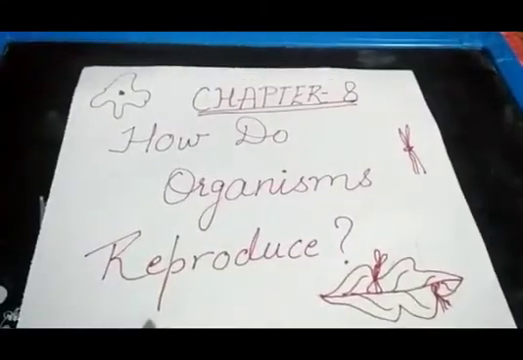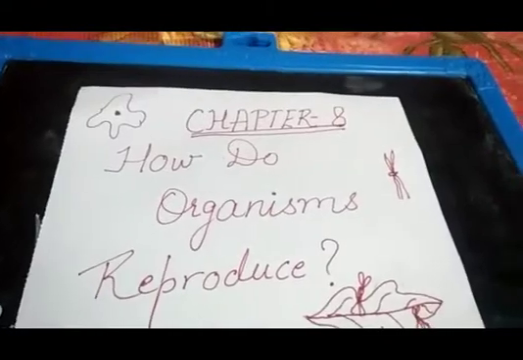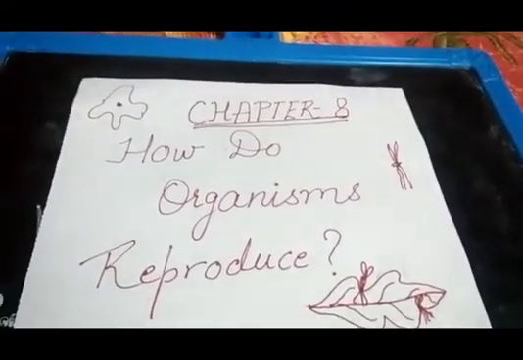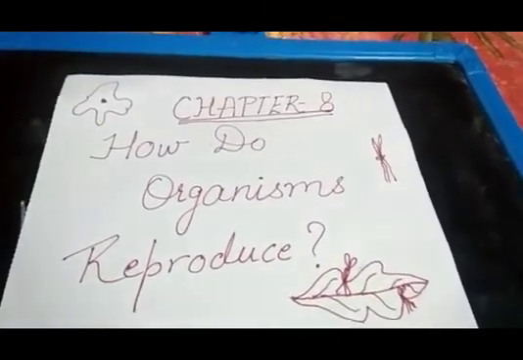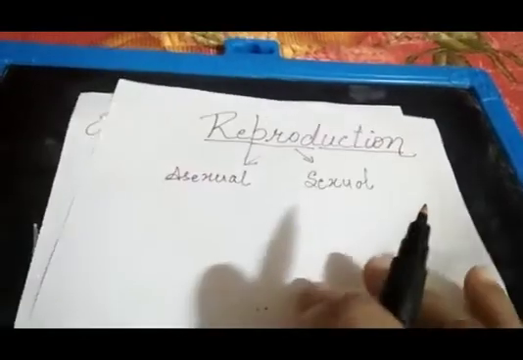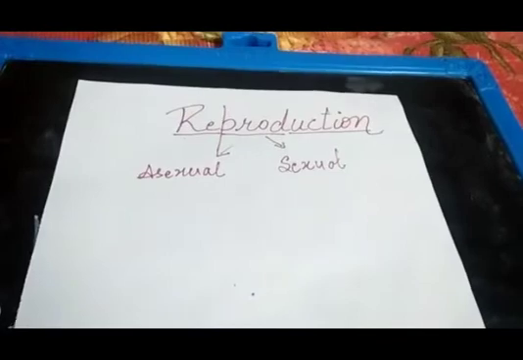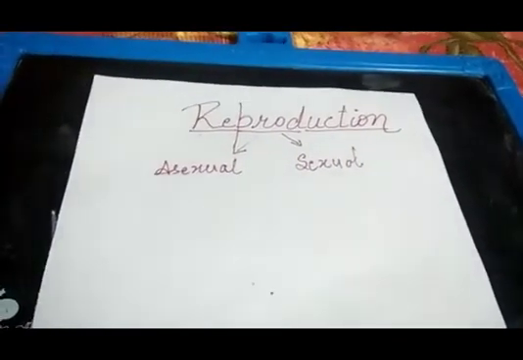Hello student, today we are going to study Science Biology chapter 8, How do organisms reproduce? But before we know how do organisms reproduce, we should know what is reproduction. Reproduction is a process of producing offspring of its own kind.